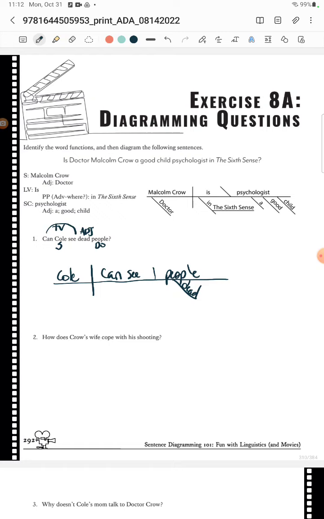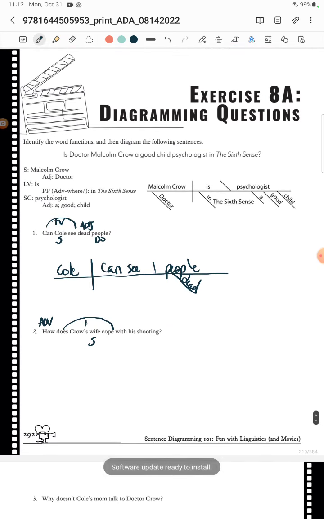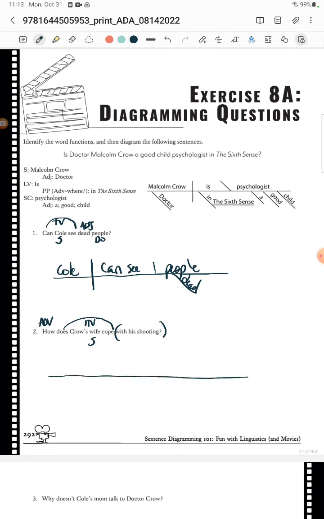All right, so Crow's wife, how does Crow's wife cope with his shooting? Crow's wife does cope with his shooting. How, right? So how we know is an adverb because it says how. The wife is the subject. The does cope is our intransitive verb, and then with his shooting is a prepositional phrase. It's acting as an adverb. So what do we have?